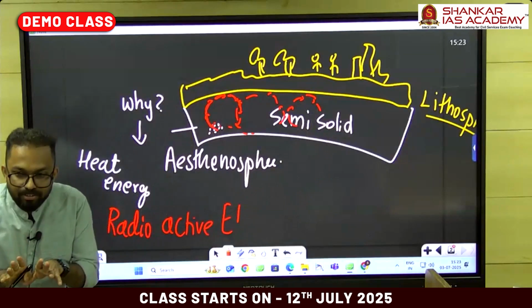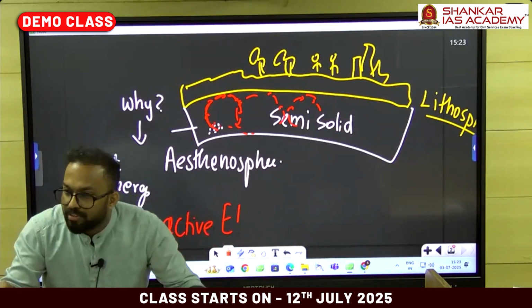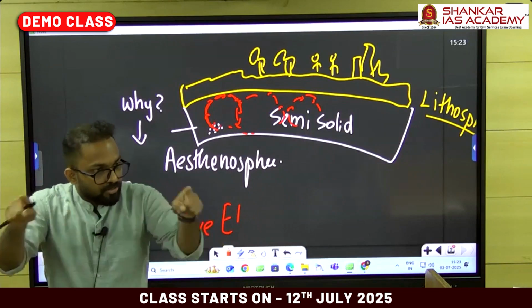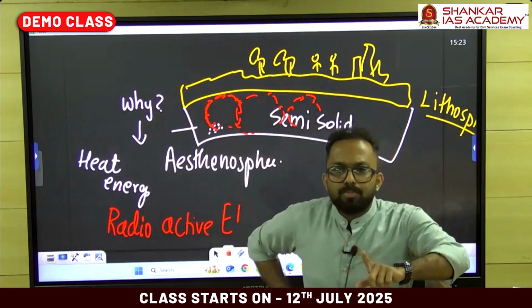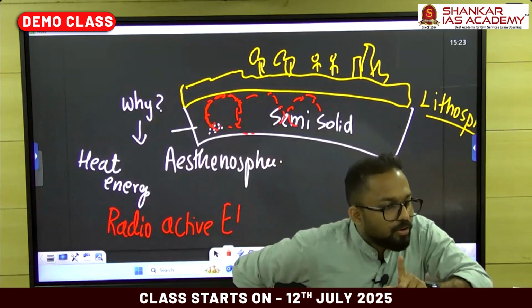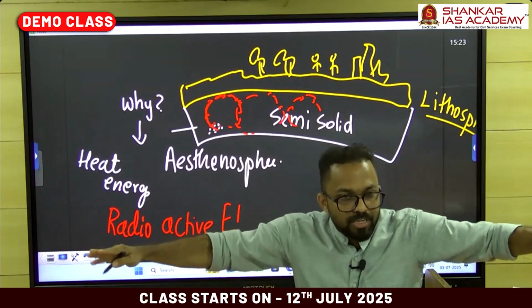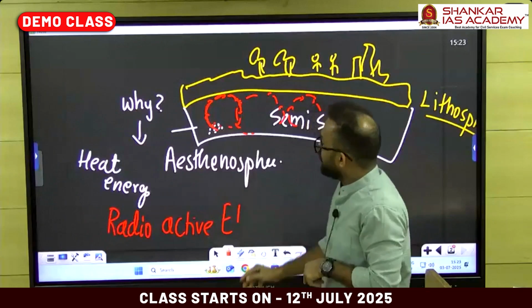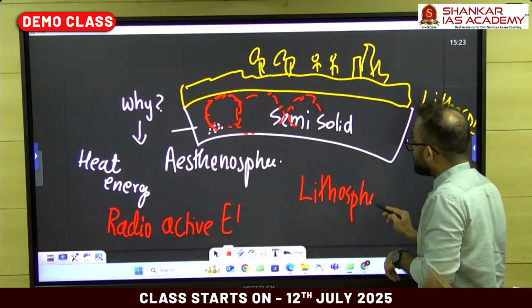So this is the basics. Lithosphere is a solid layer. Below that there is a semi-solid asthenosphere. Within the asthenosphere there is always convection. And one more thing, this theory says this lithosphere where we all are living or standing is not a single block. It is broken into a number of pieces. These are called as lithospheric plates.